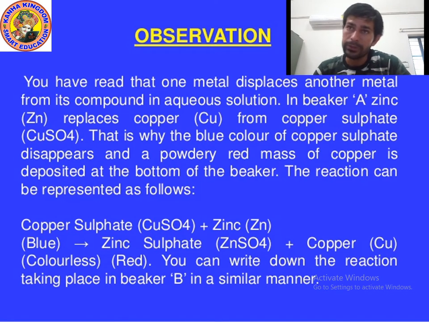The reaction is represented as follows: copper sulfate CuSO4, which is blue, plus zinc Zn gives zinc sulfate ZnSO4 plus copper, which is formed in red color.